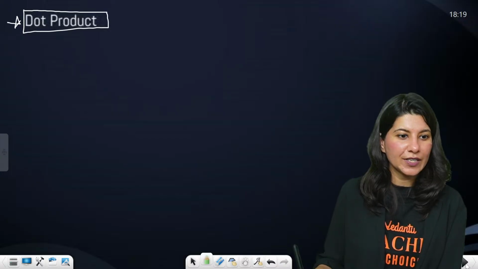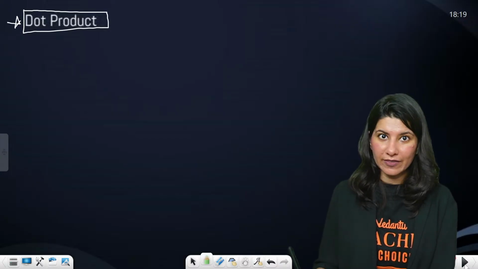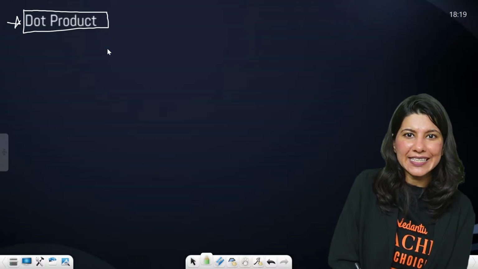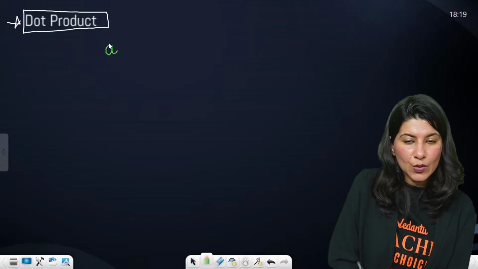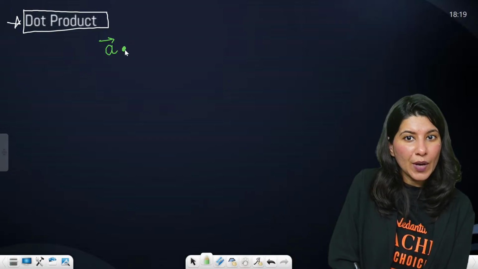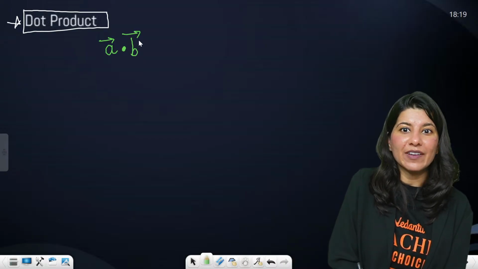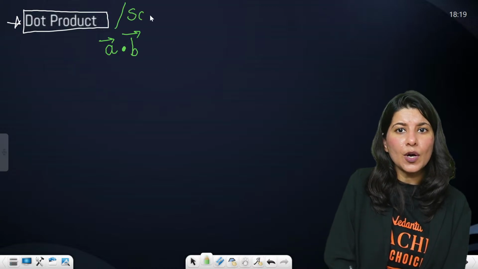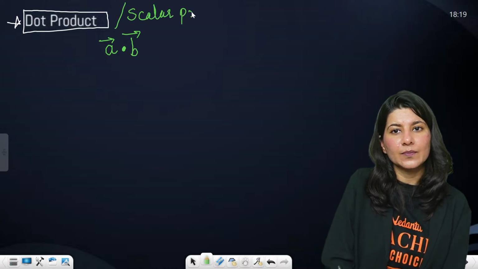Okay. All right. Now let us talk about dot product. Very, very important. So dot product. What is a dot product? So basically dot product looks like this. You have a vector A, you have a dot, and you have a B vector. A dot B. Dot product is also called a scalar product.